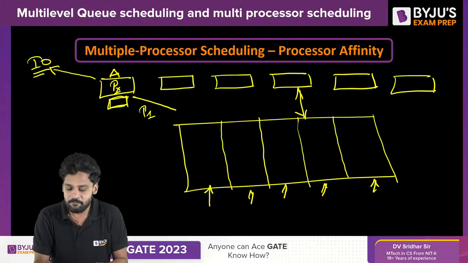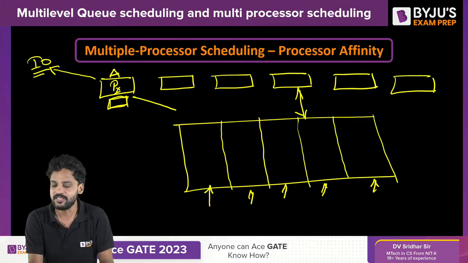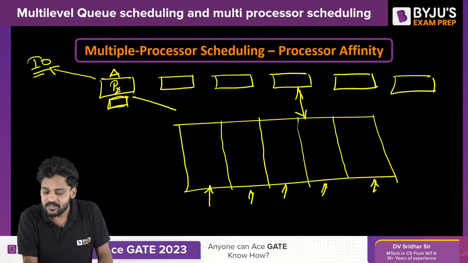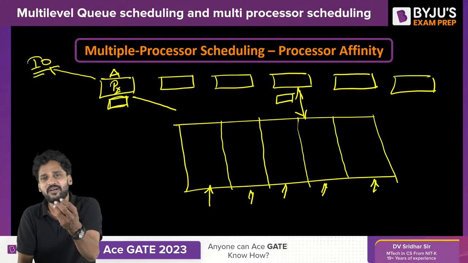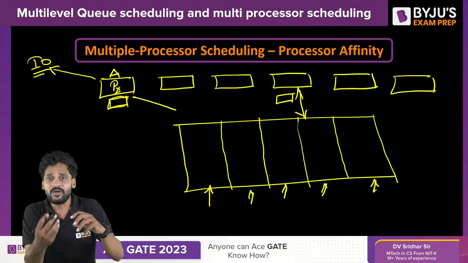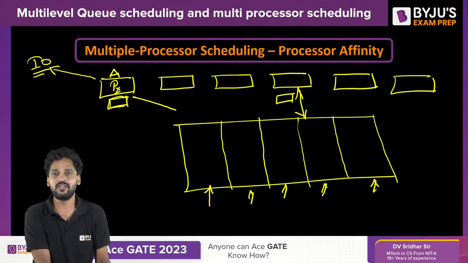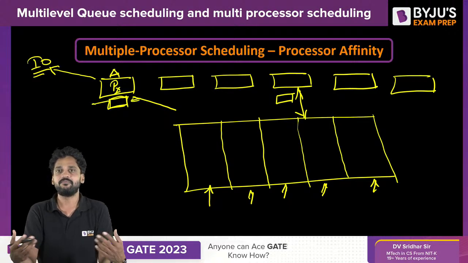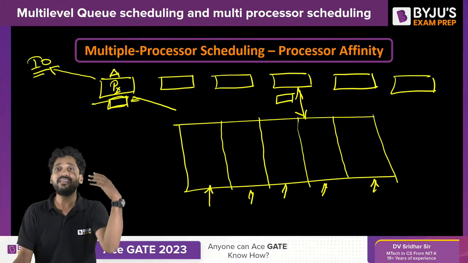The thing is, when P1 went to IO and comes back, if it is scheduled to some other processor, this data must be loaded again into the local cache of that processor. Why do we have cache memory? In order to compensate for the speed difference between the CPU and the main memory, to have faster execution of the process, we require the cache memory. Now you can clearly see the usage of the cache memory. The fundamental reason why we use the cache memory is straight away at stake.